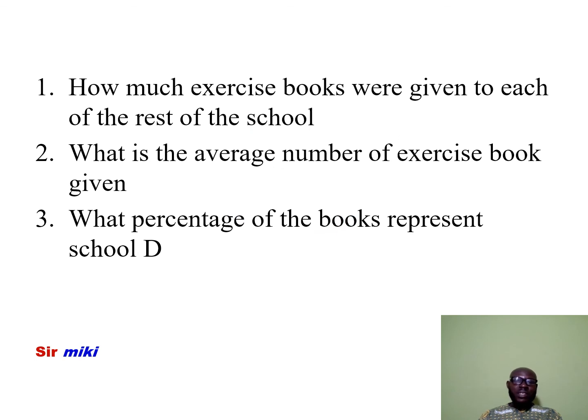Now, the question reads, 1. How many exercise books were given to each of the rest of the schools? 2. What is the average number of exercise books given? Then, question 3, which is the final question for today's lesson, reads, what percentage of the books represent school D?